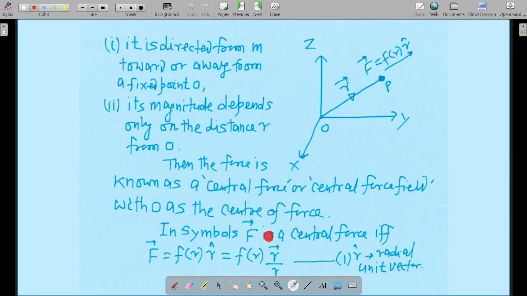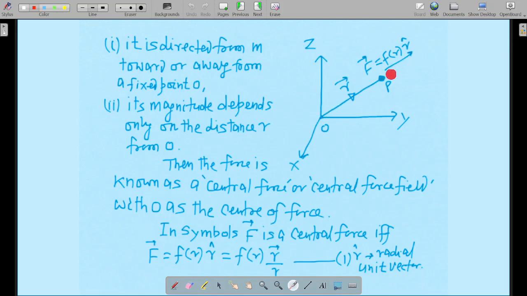So in symbols, F vector is a central force IFF F vector equals f of r times r hat. Here f of r means only dependent on the magnitude r. r is a vector, and its magnitude is written only as r. So F vector is a function of the radius vector, that is the position vector, times r hat, meaning it is either directed towards the origin or away from it, only along the direction of r hat.